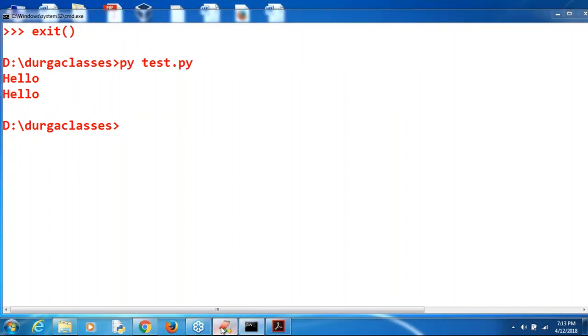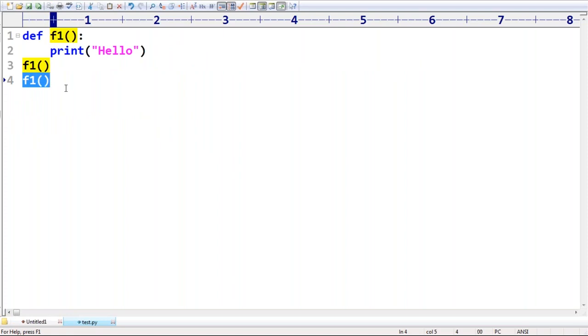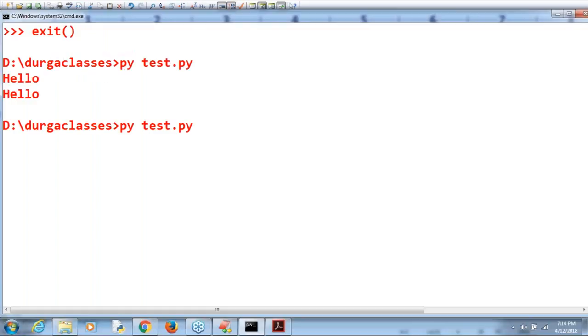Now my requirement is to execute this function, and also print the value this function returns. Executing the function is why hello is printed, but what it returns, that return value, I want to print. That function does not return any value. To handle such cases where there is no value, we should go for the None data type. What answer do you get by default? None. None means no value.